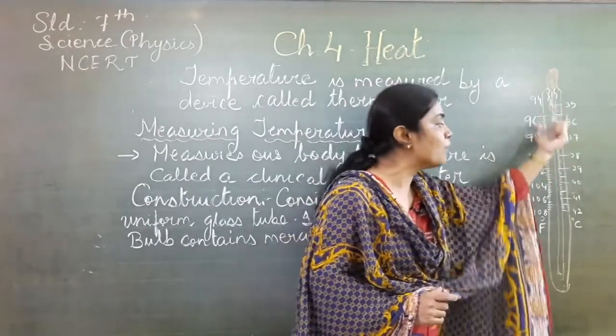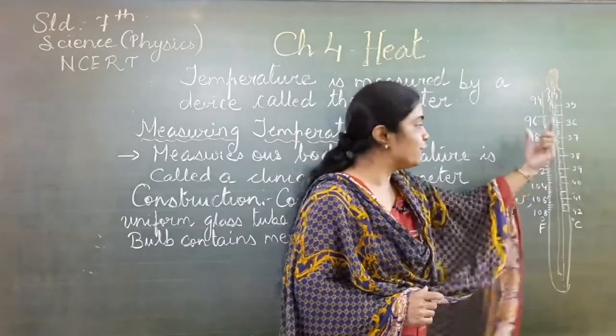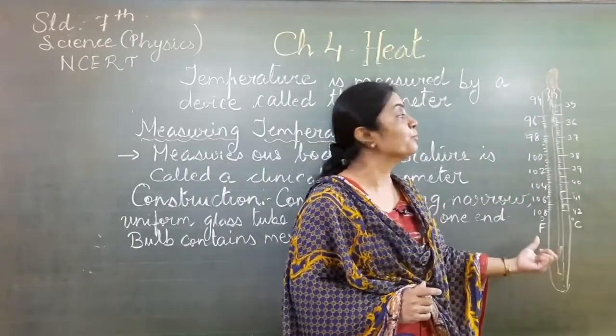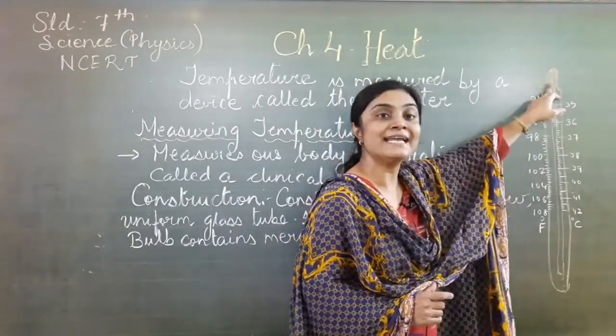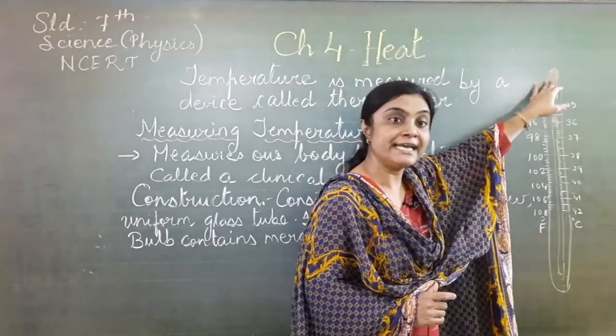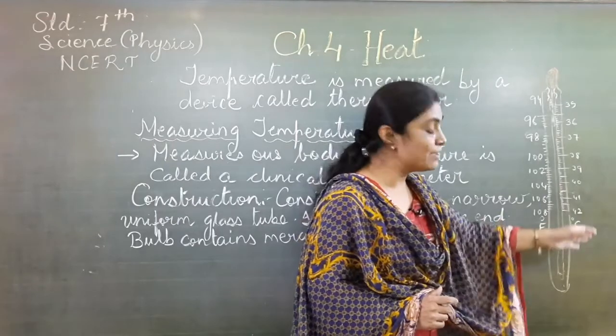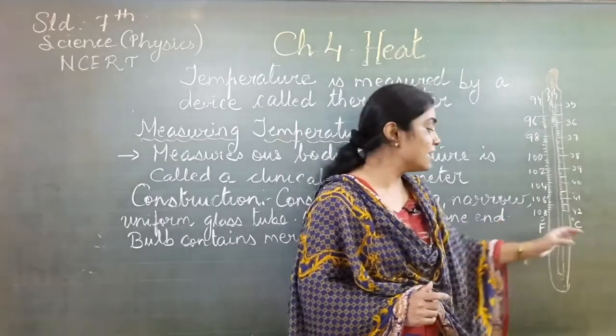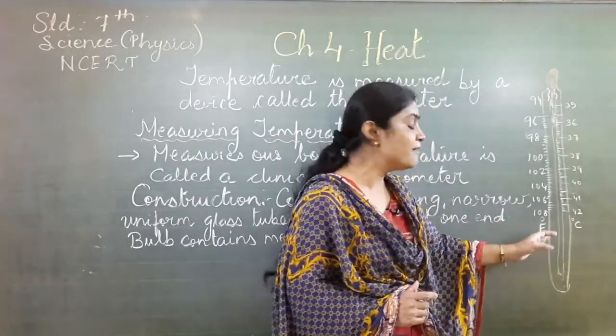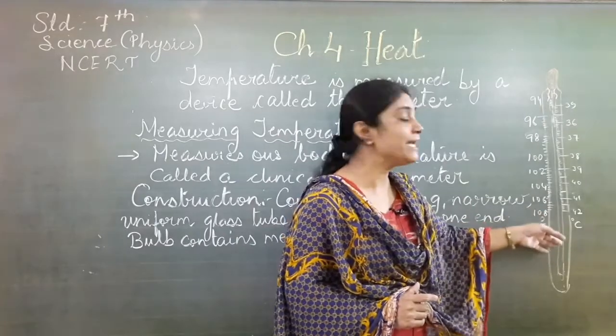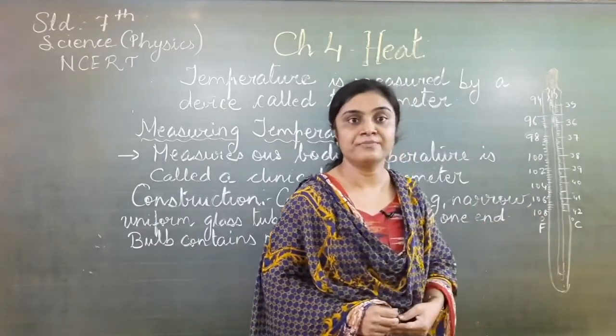So it is made of a long, narrow, uniform glass tube, and at one side there is a bulb which contains mercury, and the readings are given over there. On one side it is in degrees Celsius and on the other side it is written in Fahrenheit. Now we will see how to take the readings.